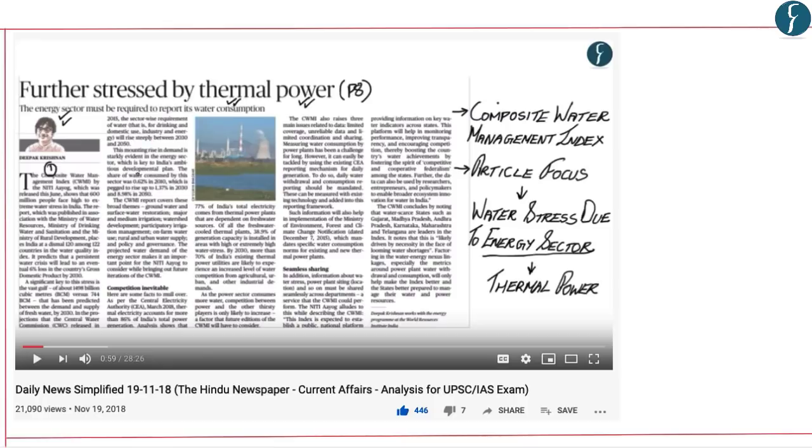On your screen, you can see a clipping from DNS published on 19th November 2018. That's when water stress started to get the headlines. This editorial talks about how thermal power plants exacerbate water stress as they utilize a lot of water, and how the availability of water affects our energy sector.